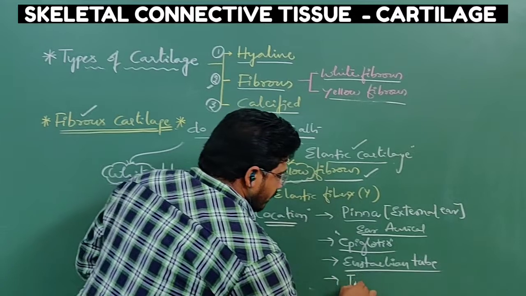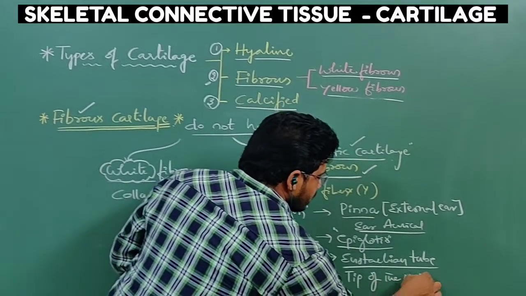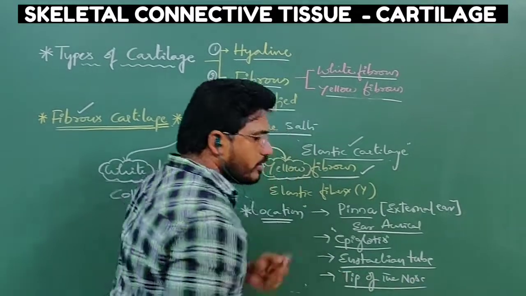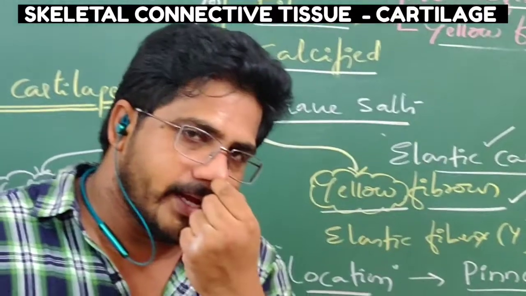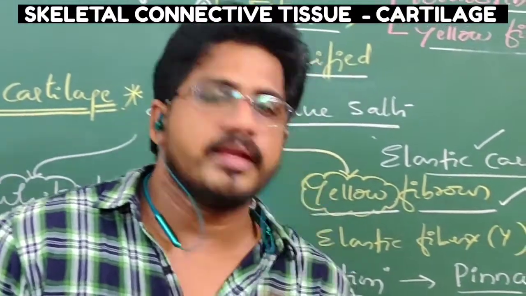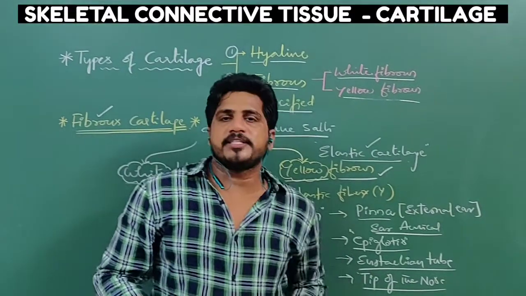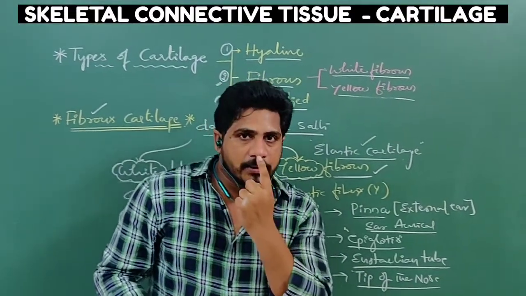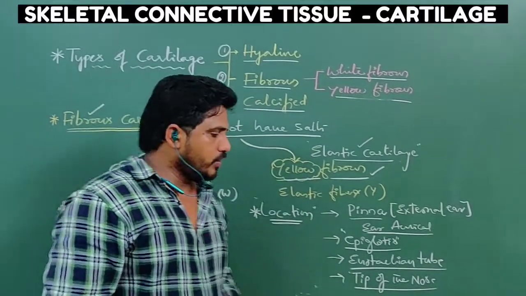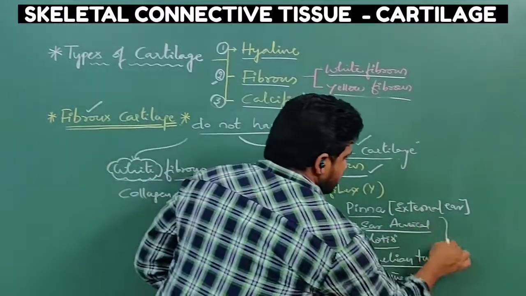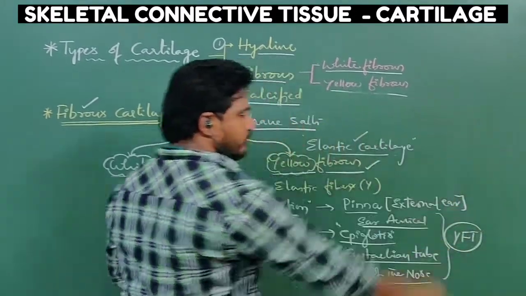Lastly, the tip of the nose. Just before, I have given the details about the septum of the nose. This is a septum. But here, if you see the hanging part of the nose, the tip, that is made up of elastic cartilage. I repeat, the nasal septum is made up of hyaline cartilage, but the tip of the nose is made up of elastic cartilage. So no need to confuse. These are the portions where yellow fibrous tissue is found.